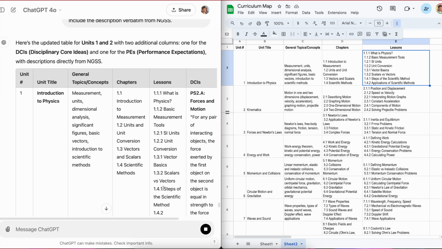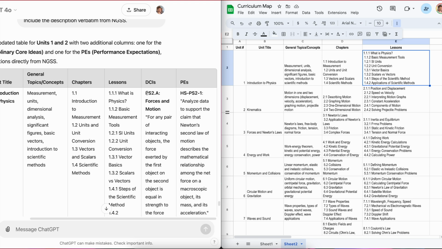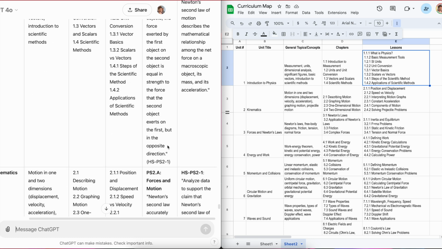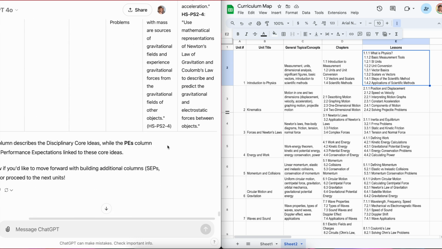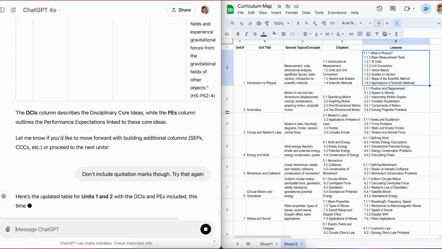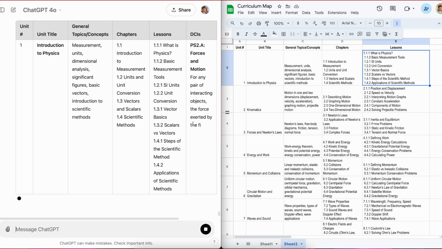I'm using one screen split in half, as you can see. So right now I'm looking through this, and this is where you're really going to want to put a little bit stronger eyes on this. I don't like the quotations, so I would definitely tell it not to do that. I'll say, don't include quotation marks, because that's just weird. Try that again. It's like, okay, sure, gotcha, no quotation marks. And the quotation marks are gone.